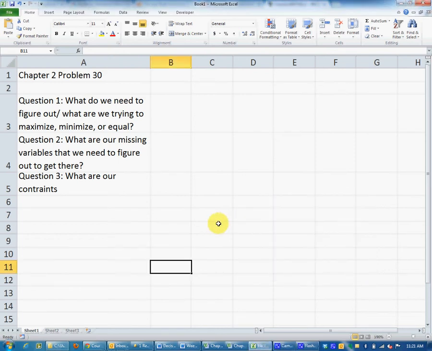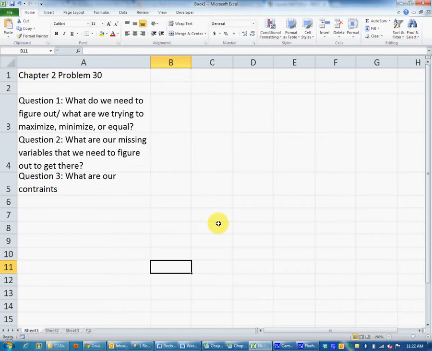All right. So chapter 2, problem 30. The first question we're going to always ask ourselves is, what do we need to figure out? What are we trying to maximize, minimize, or equal? All these problems, we're going to try and find a specific value. We're going to try and maximize something. You usually maximize profit or maximize production.